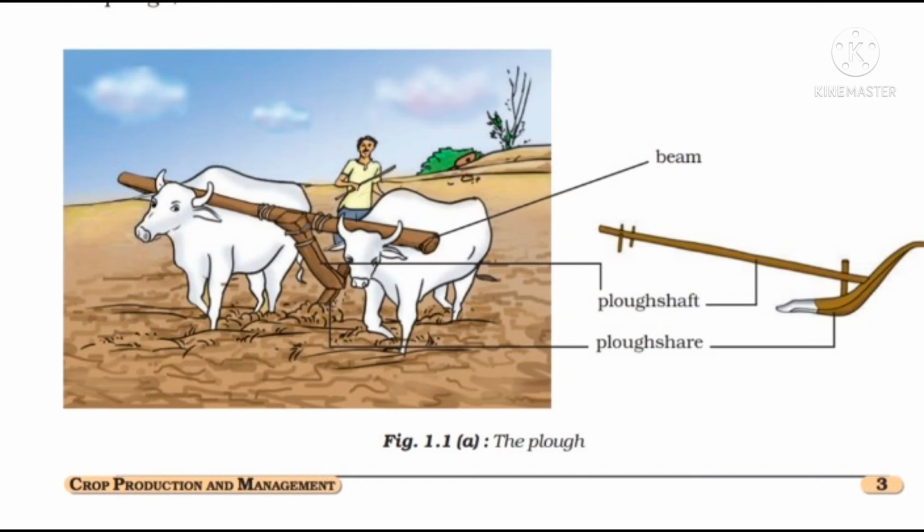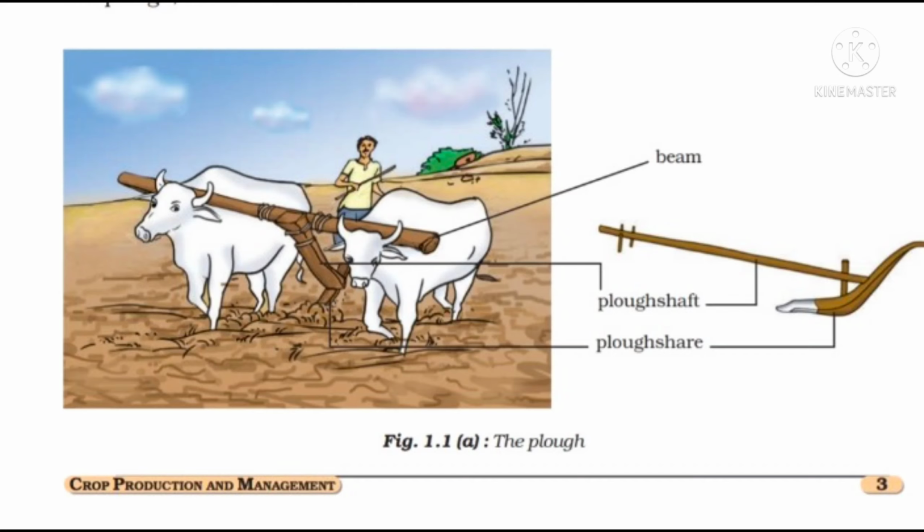Okay, so plow. This plow, firstly, has been used in ancient time for tilling, as you know, the tilling and plowing process. Okay, even this plow is used in adding fertilizers to the crop. Even this is used in removing weeds. Okay, and also in the process of turning the soil. Okay, so this is made up of wood. Okay, and it is drawn by a pair of bulls. Okay, you can see the two bulls.